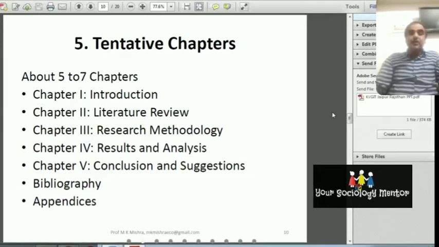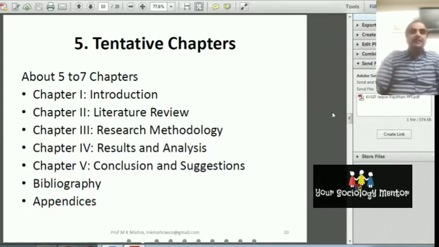but you cannot change the title of the research. For changing the title of the research, you have to write a letter to the department, and it will go to the university research committee, and it will go through the department, and there will be a meeting, and that will be passed in this. Otherwise, you cannot change the topic of research, but you can change the chapters of your research proposal, because those are the tentative chapters.